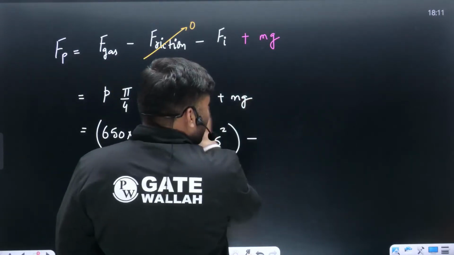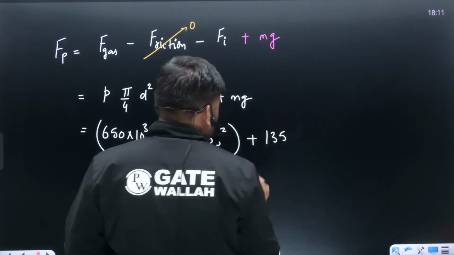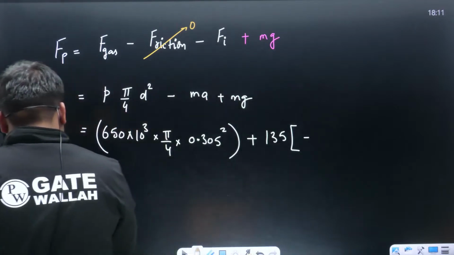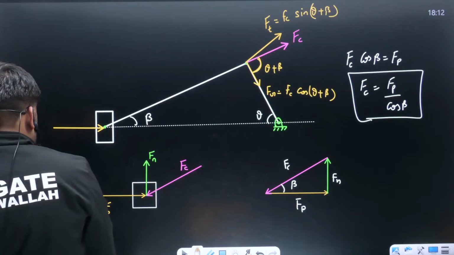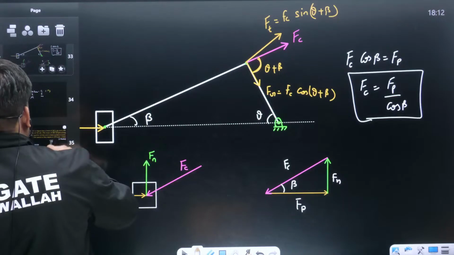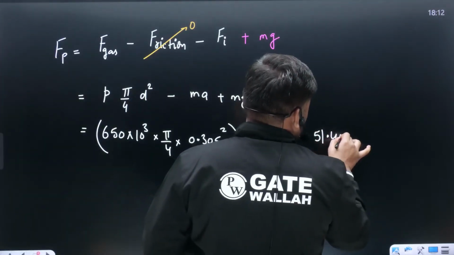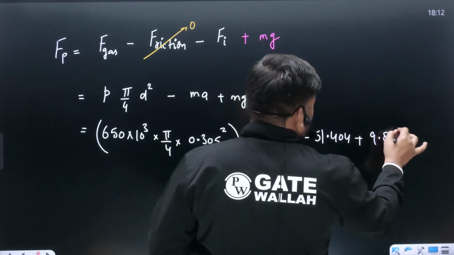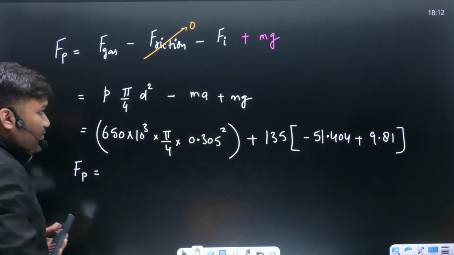Minus, take m common. Mass is how much? 135 kg. Inside the bracket you are going to have the acceleration you just calculated. How much is the acceleration, beta? The acceleration we just calculated, how much did it come? 51.404, plus gravity, how much is it? 9.81. Try to solve this, you will get piston effort. Anybody who can tell me what is the value of piston effort, beta?